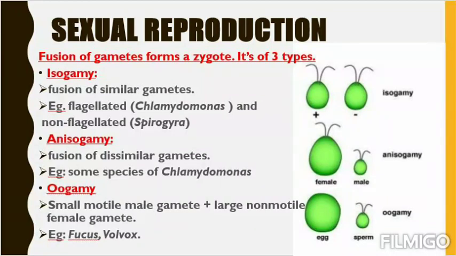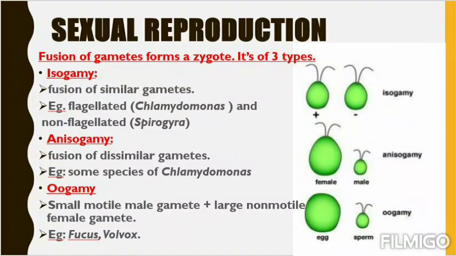You can see the picture on your right side. So first one is isogamy. See, both the gametes look similar, equal in shape, equal in size. So when 2 similar gametes fuse together, it is called isogamy. Iso means similar, gamy comes from gametes. 2 similar gametes. Example, flagellated is Chlamydomonas.